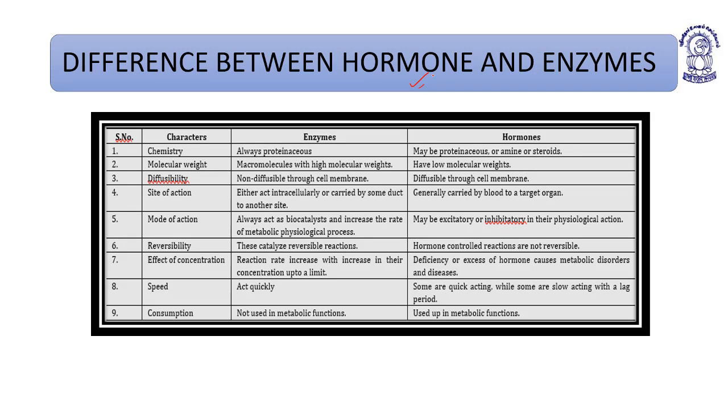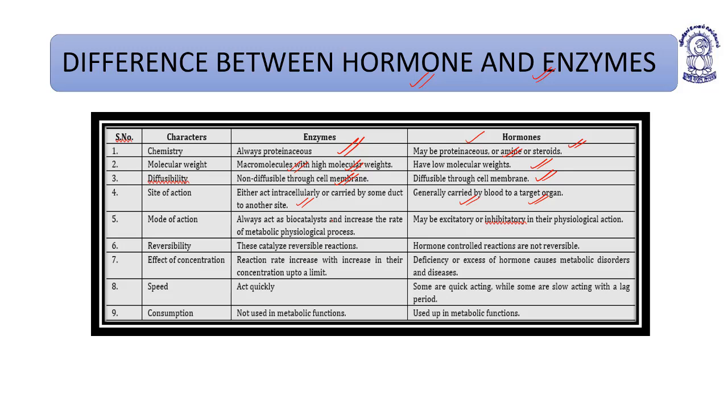Difference between hormones and enzymes. On the basis of chemistry, enzymes are always proteinaceous. Hormones may be proteinaceous, amine, or steroids. Enzymes are macromolecules with high molecular weight. Hormones have low molecular weight. Enzymes are non-diffusible through the cell membrane. Hormones are diffusible through the cell membrane. Enzymes act intracellularly or are carried by some duct to the other side. Hormones are generally carried by blood to the target organ.